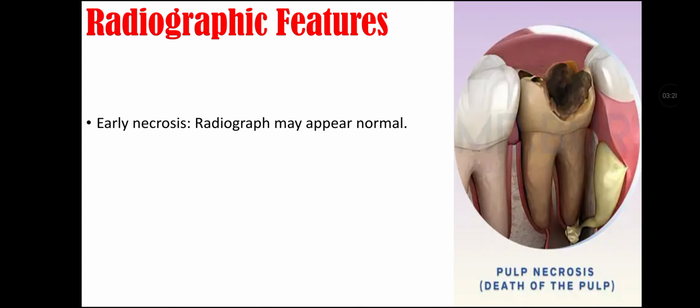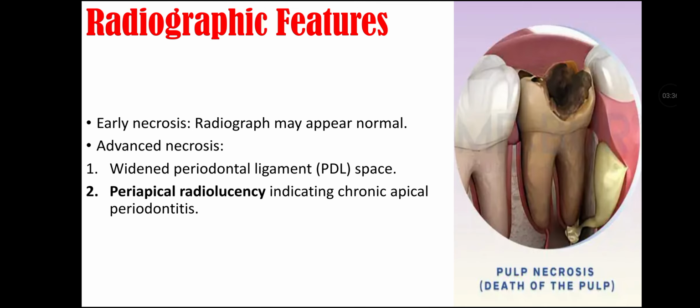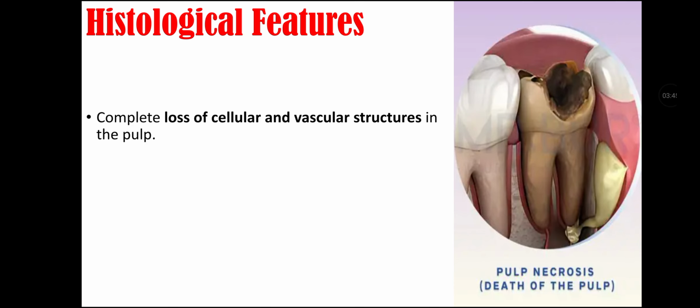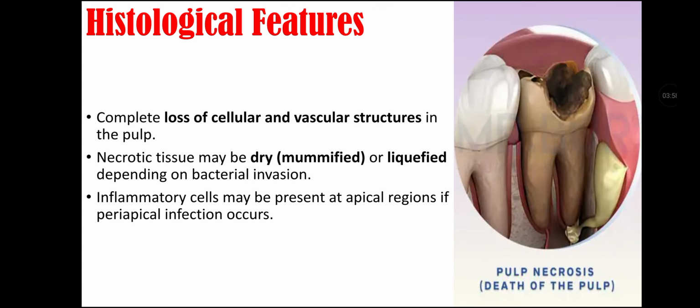Early necrosis in a radiograph may appear normal. In advanced necrosis, there is widened periodontal ligament space, periapical radiolucency indicating chronic apical periodontitis, and internal resorption may sometimes be seen. Histological features of pulp necrosis. There is complete loss of cellular and vascular structures in the pulp in case of necrosis. Necrotic tissue may be dry, that is mummified tissue, or liquefied depending on the bacterial invasion. Inflammatory cells may be present at apical region if periapical inflammation occurs. The odontoblast layer is destroyed in case of pulp necrosis.